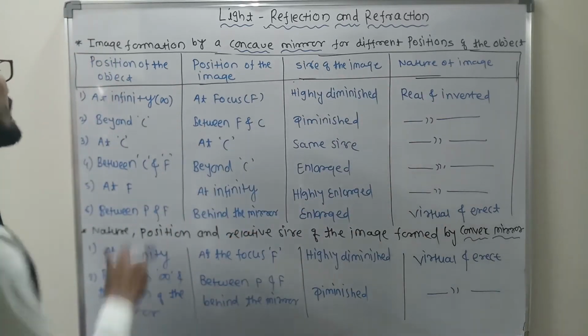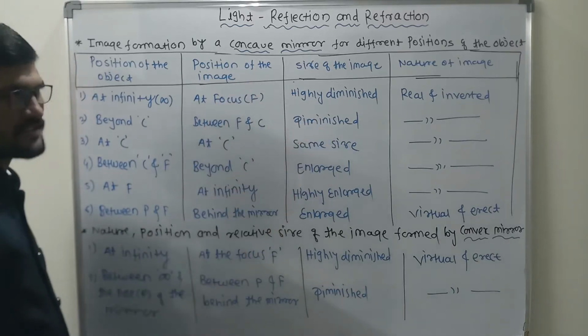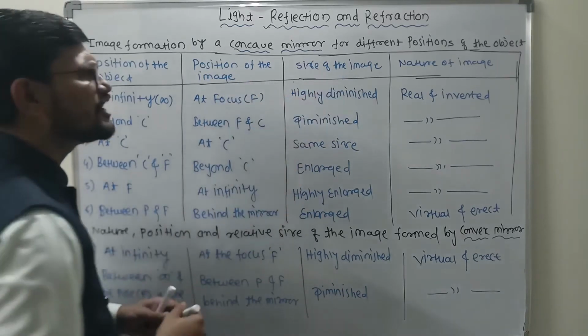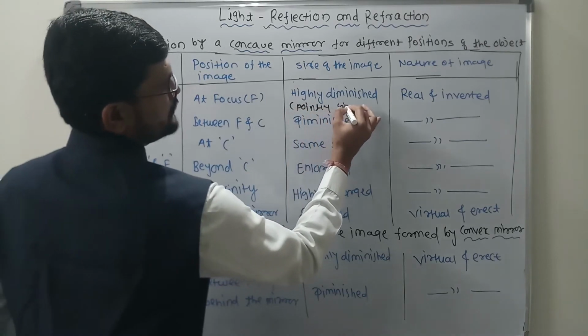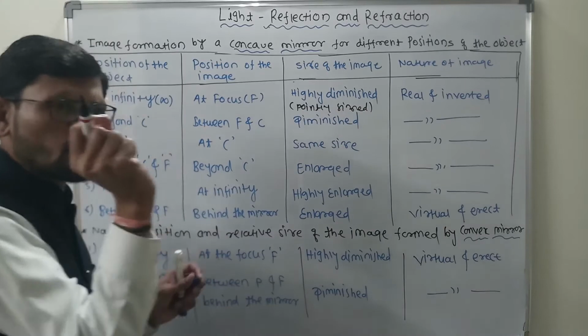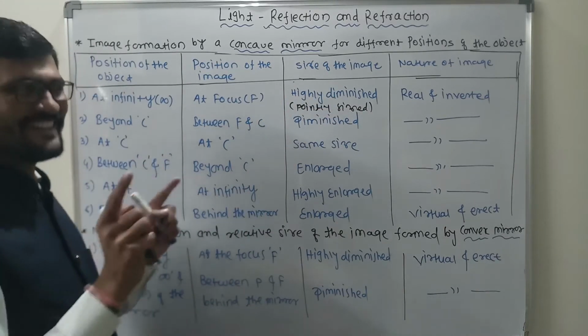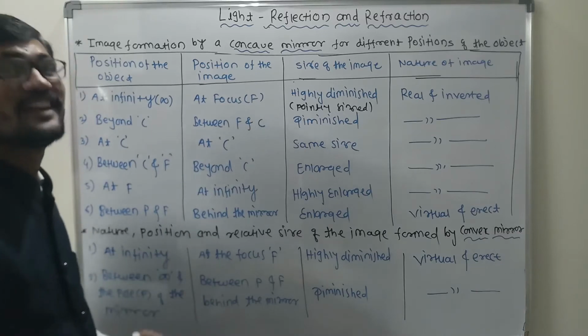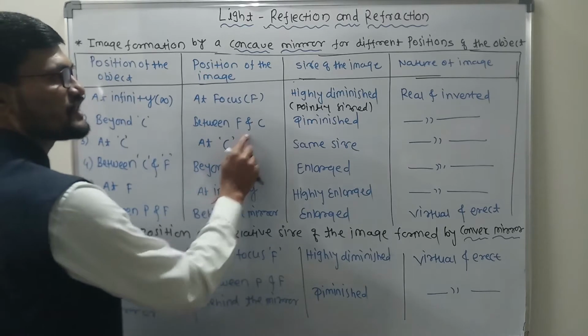Let us discuss. If the object is at infinity, what will be the position of the image? At focus. Size of the image is highly diminished. Highly diminished means pointsized, very small. And the nature of the image is real and inverted. Beyond C, the image forms between F and C. What will be the size of the image? Diminished.